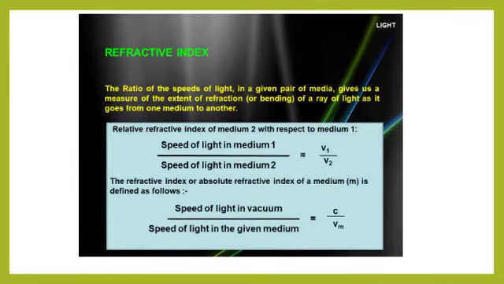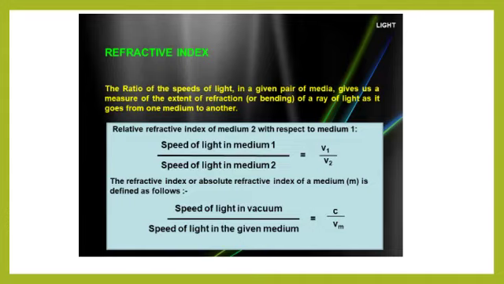Now the next term related to refraction is refractive index. Refractive index is the ratio of speed of light in a given pair of media. For a ray of light passing from one medium to another, for example from air to glass or air to water, it gives us the measure of the extent of refraction or bending of the ray of light.